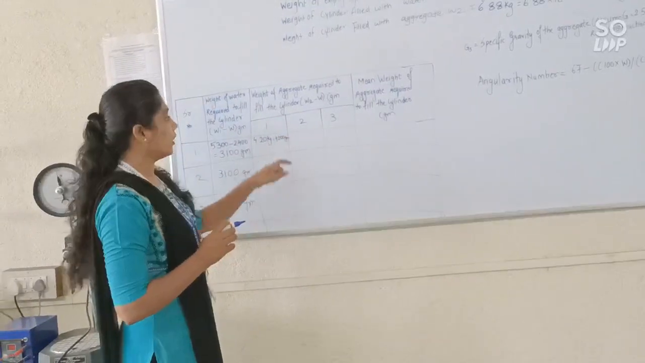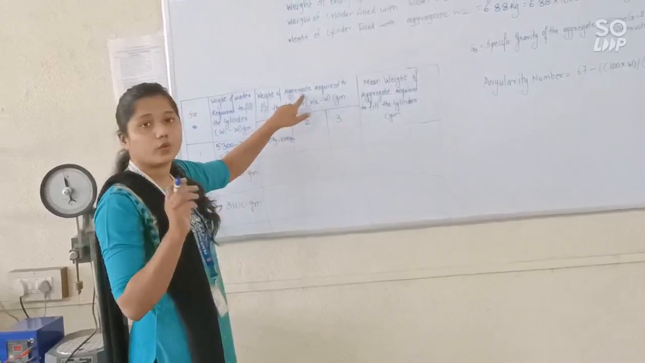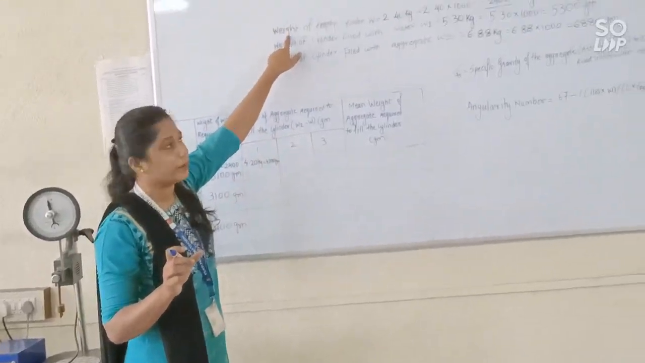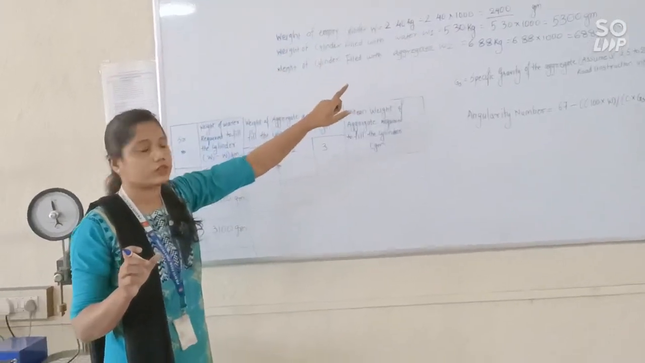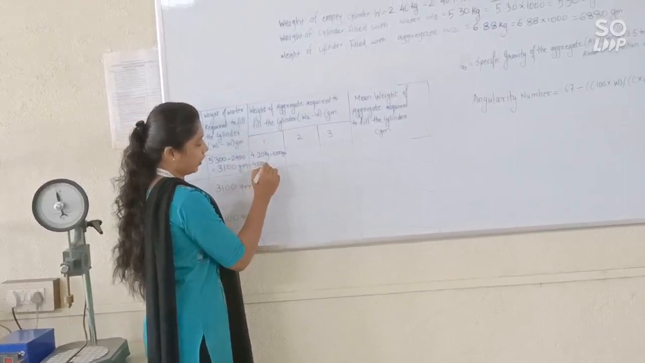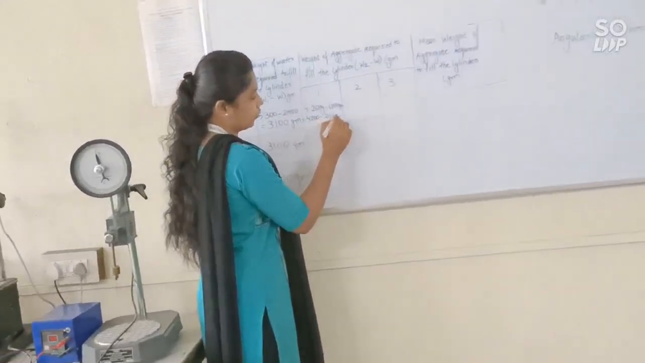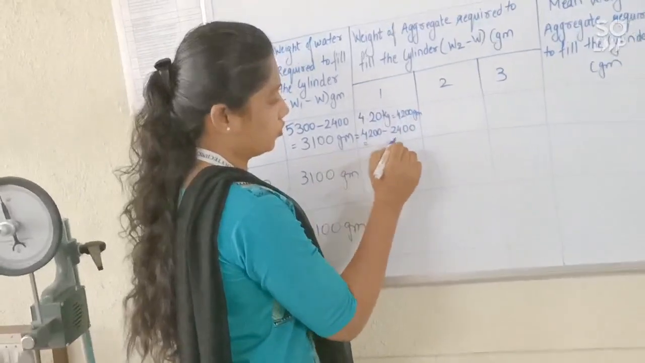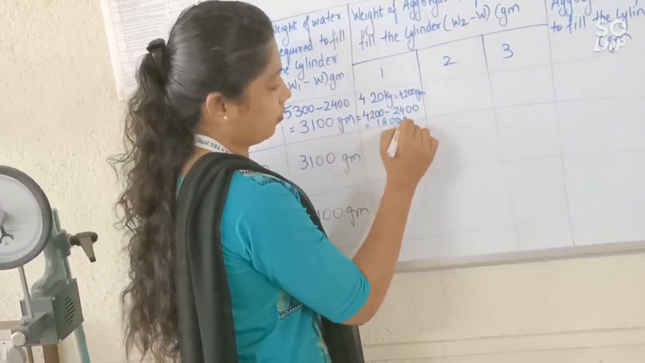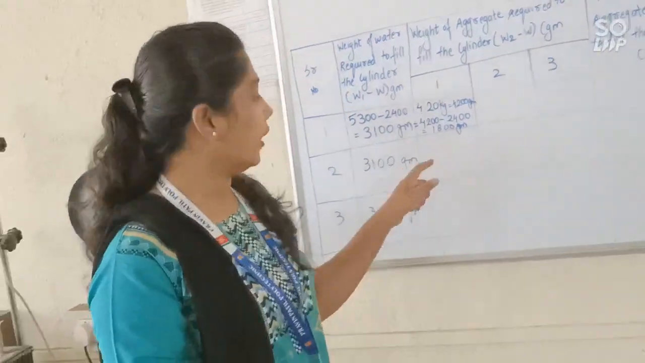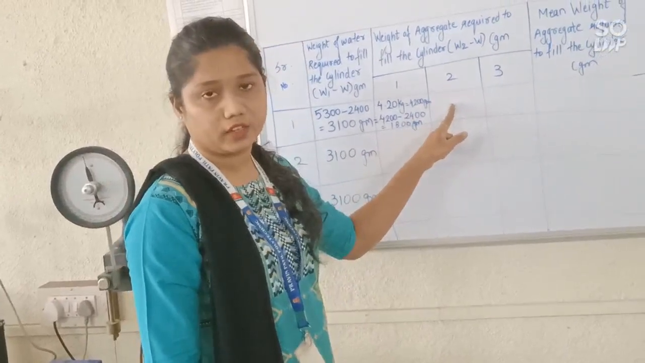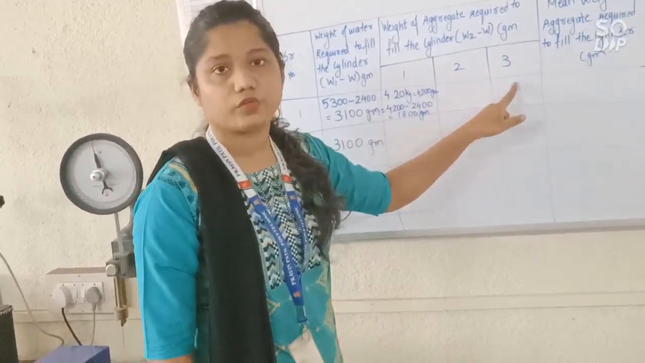But how are we going to write the reading? We need only the weight of aggregate. For this purpose, we have to subtract the weight of the empty cylinder, that is 2400. Now 4200 minus 2400, so this will be 1800 gram. So the first reading is 1800 gram. Like this we are going to do for the second layer and for the third layer.